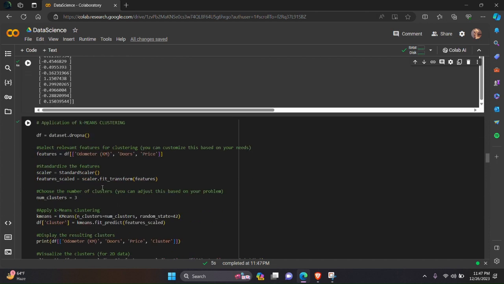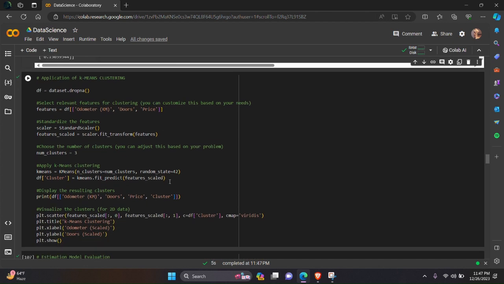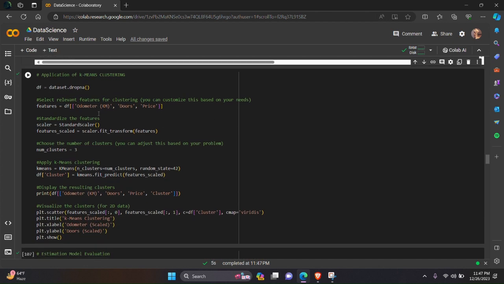Now next task is clustering. Here we have to demonstrate application of k-means clustering. Again we will drop the null rows. Then we will select relevant features for clustering. I have taken odometer, door and price as the features. Now we will standardize these features. Then we will choose the number of clusters. I have taken 3 clusters.